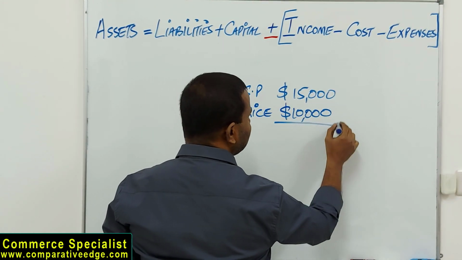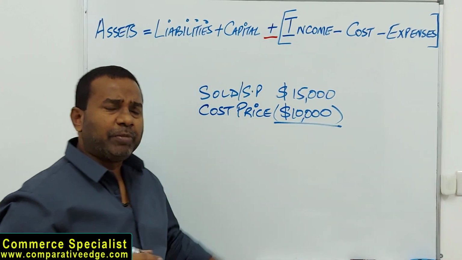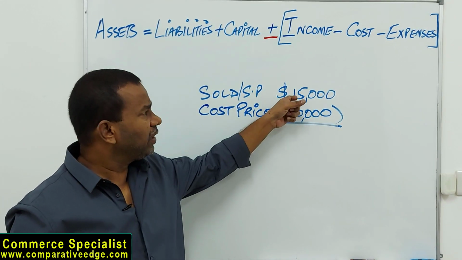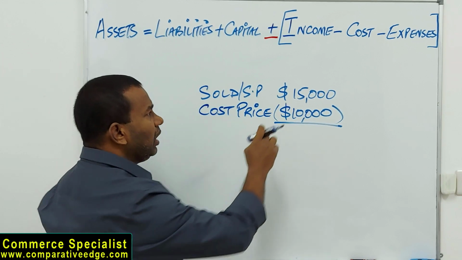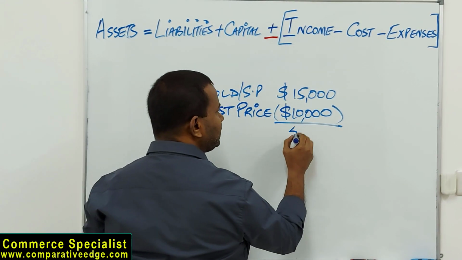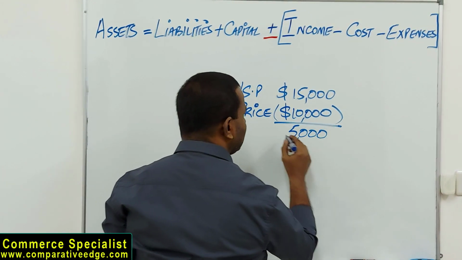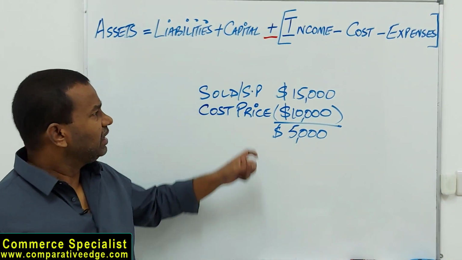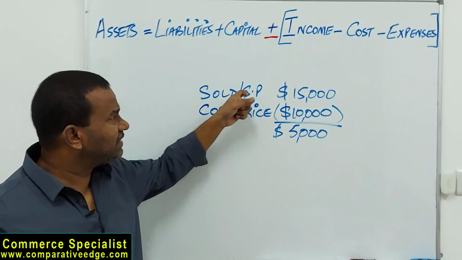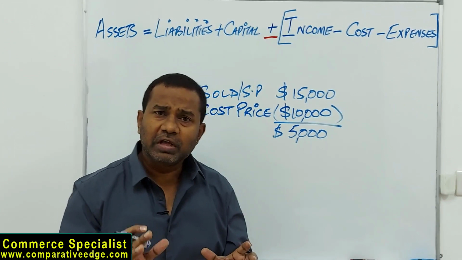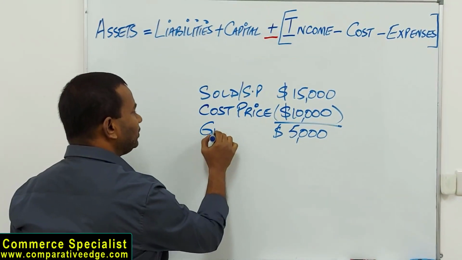That's why we have friends, actually, you know. So I purchased a car for $10,000. I sold it to my friend for $15,000. What is the difference? The difference is $5,000. Please understand the difference between cost price and selling price in accounting is known as gross profit.